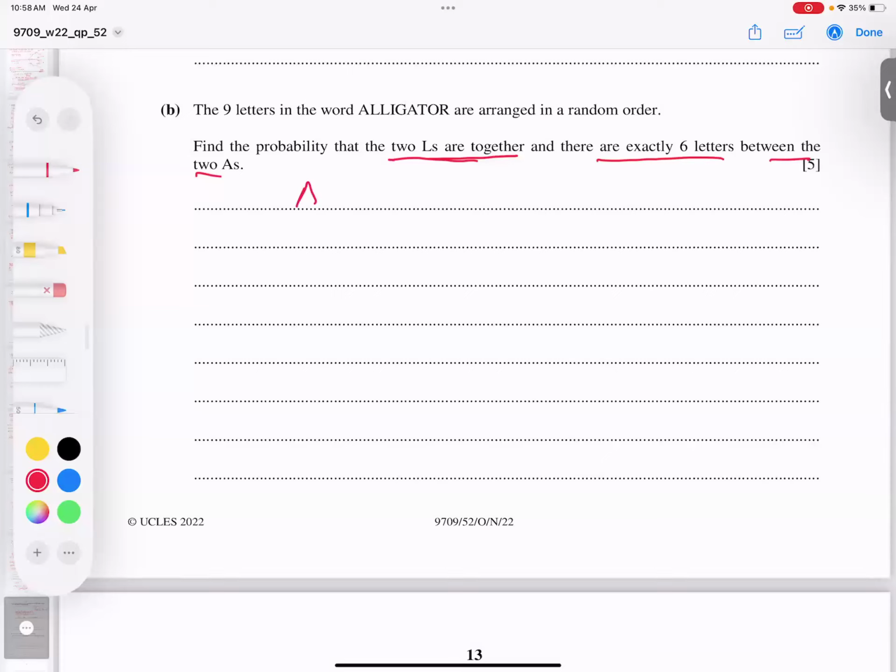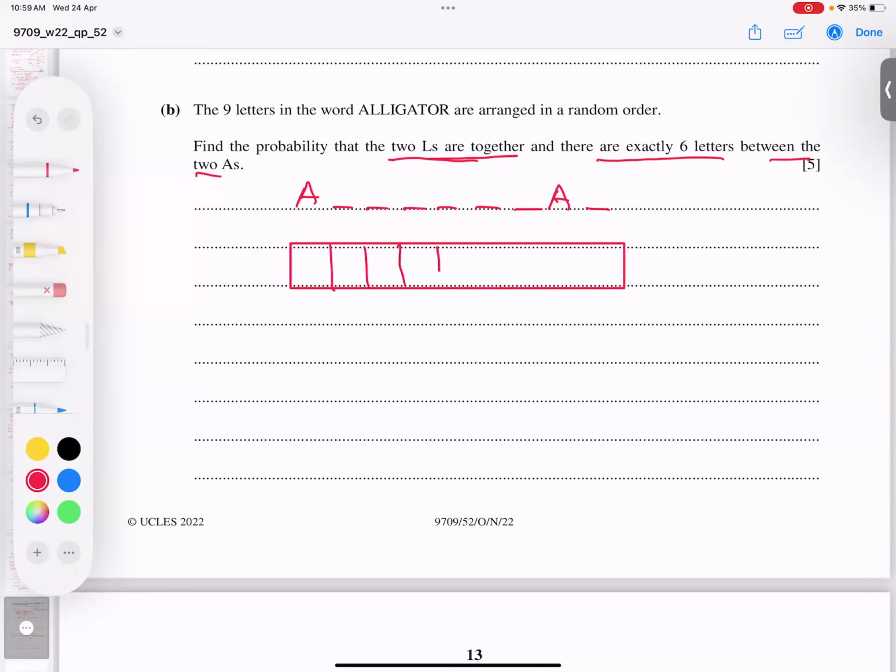If A is here, then 1, 2, 3, 4, 5, 6, and then A comes again, we have a total of 9 letters. Let me count: 1, 2, 3, 4, 5, 6, 7, 8, and 1 more letter is there. So it means I will use the box method in this option.